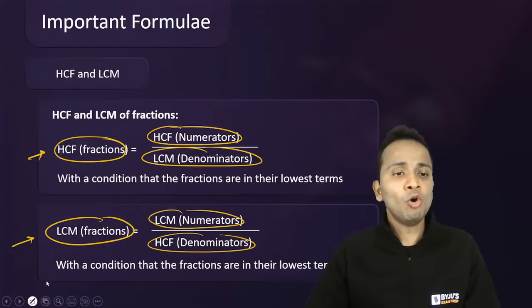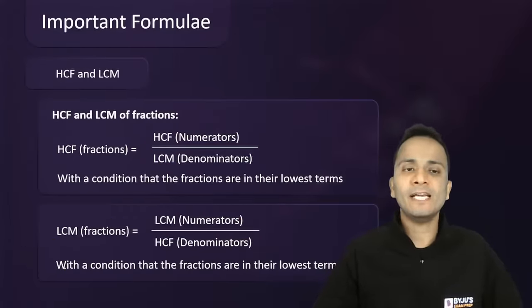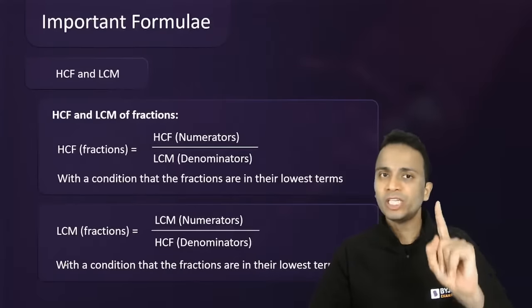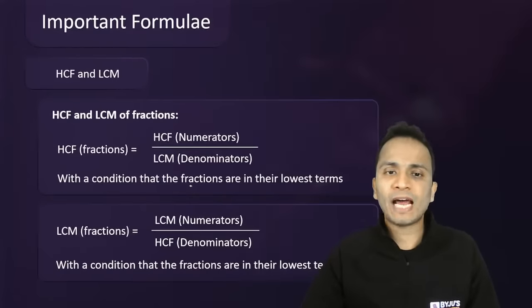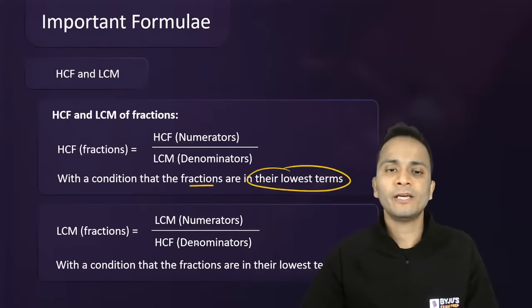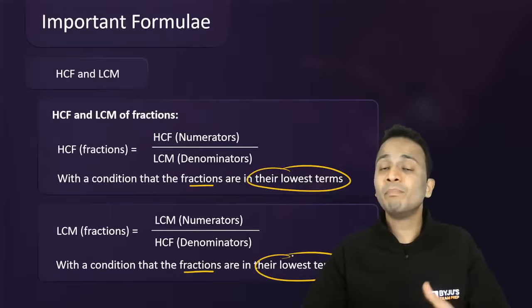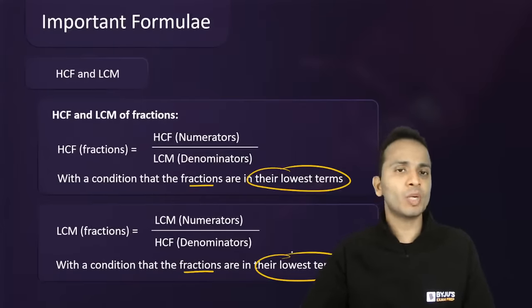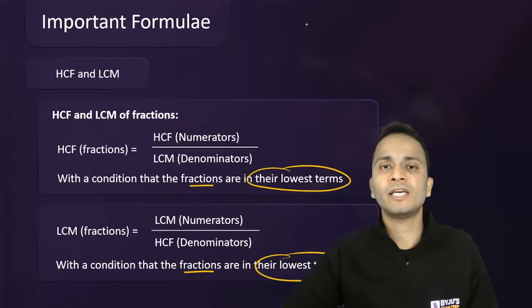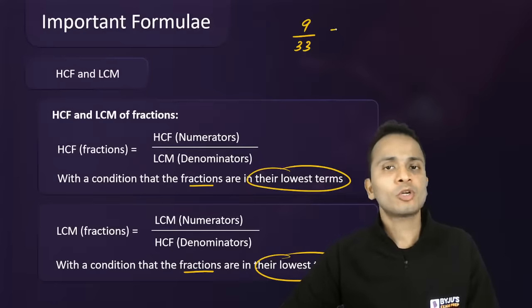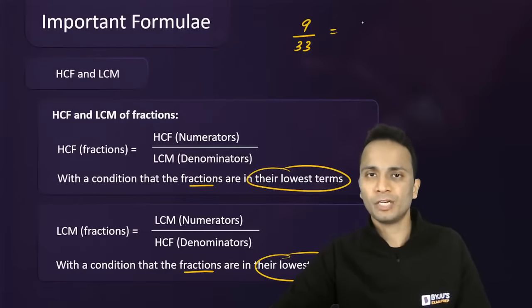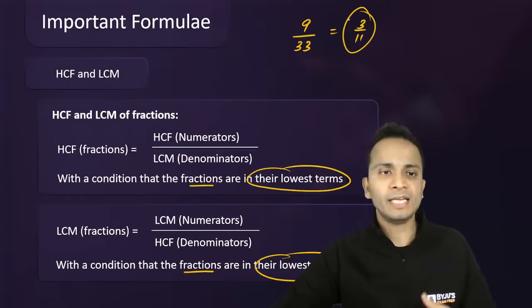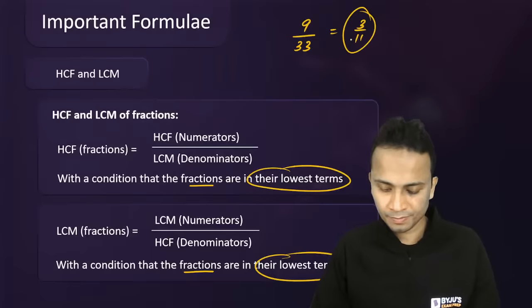Right? Now, while calculating HCF and LCM of fractions, you must take care of one very important thing, जो हम भूल जाते हैं बहुत बार. All the fractions should be converted in their lowest forms. ठीक है? Simplest form, lowest form, simplest form में convert करना है. So अगर आपके पास कोई fraction है, let's say 9 by 33. So cancel out the common factors. इसको simplest form में convert करो, 3 upon 11, and then apply these formulas. Okay? All right?